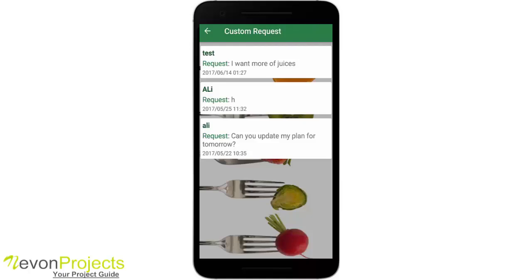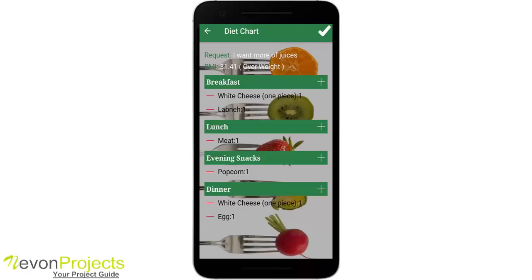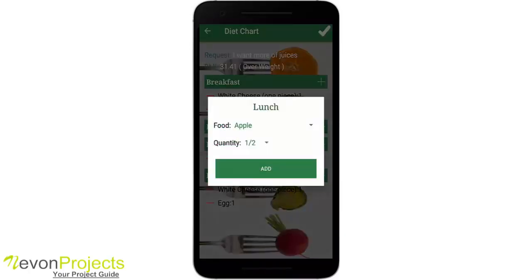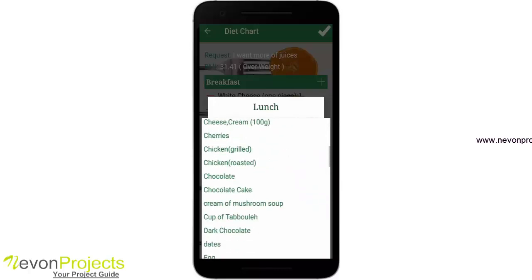Okay, so let's go back to custom request. This is the request that I have just made, requesting I want more of juices, and this is the diet plan that the AI dietitian has made for me. So okay, let's remove meat here, and as the user suggested, he needs more of juices or maybe fruits.